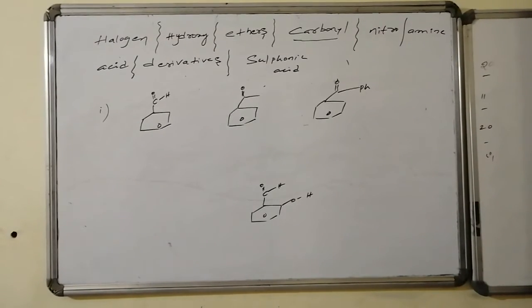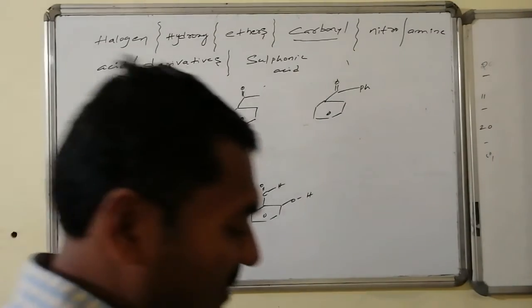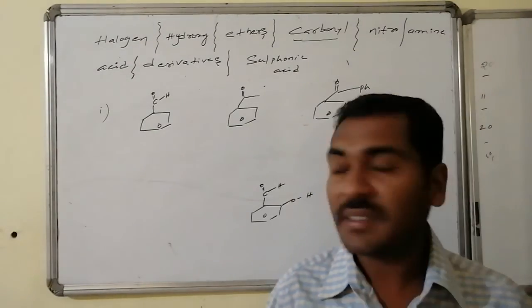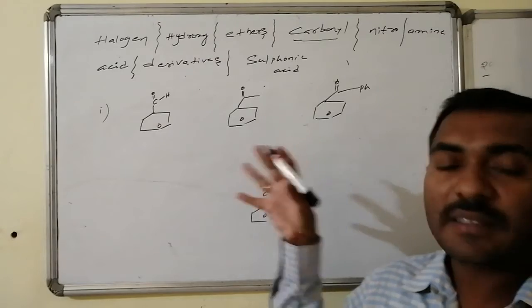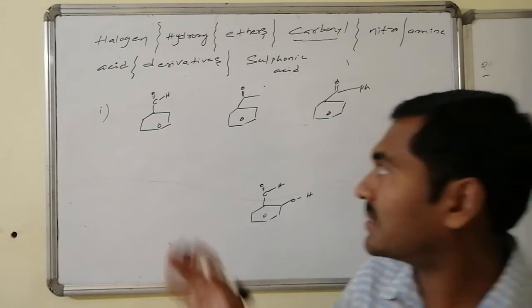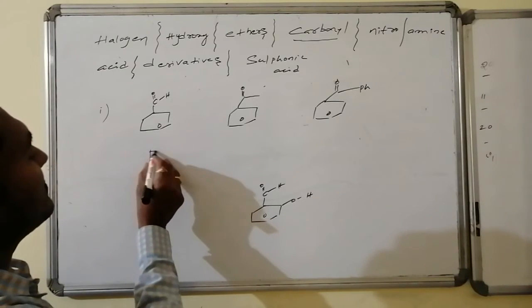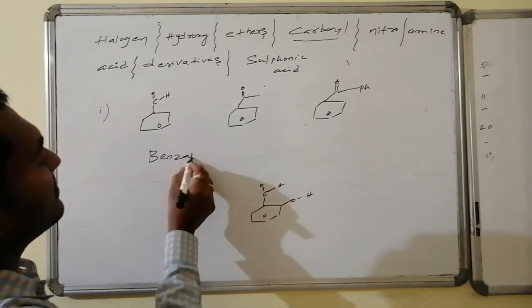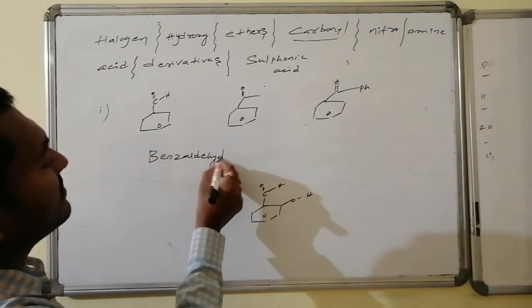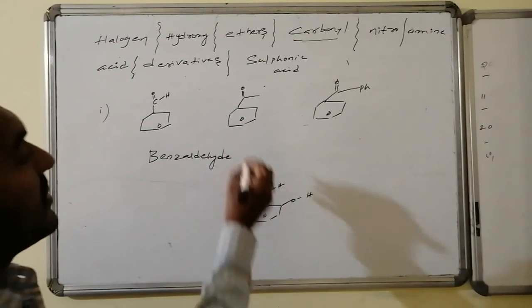Yes, next we are discussing the carbonyl compounds, where the C double bond O is connected either with H or the R, that is directly connected to the benzene ring system. Hence this one is said to be benzaldehyde. Whereas this is known as acetophenone.